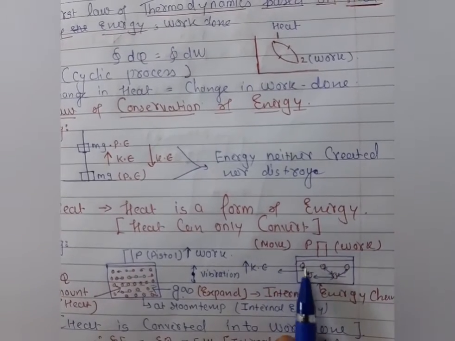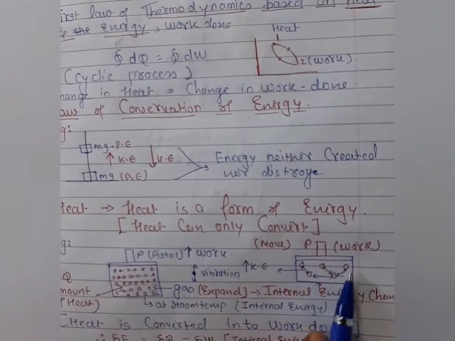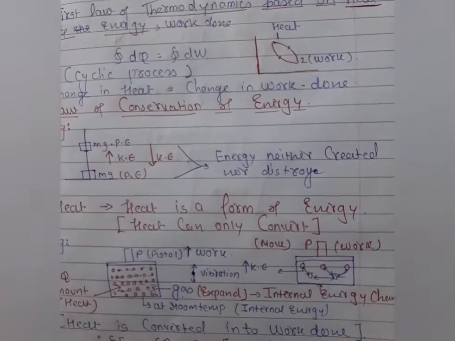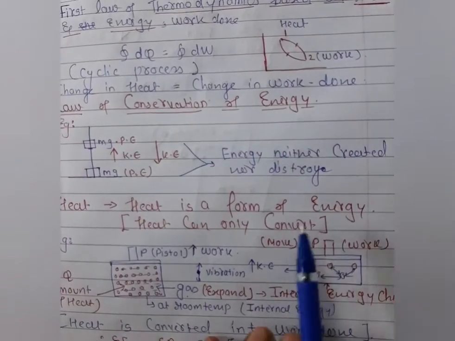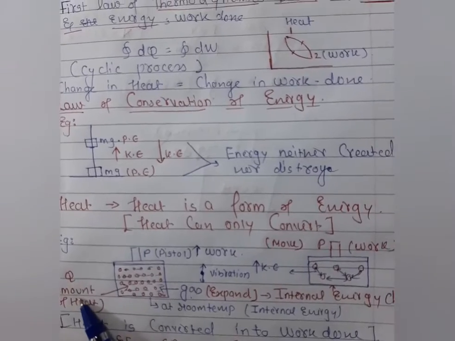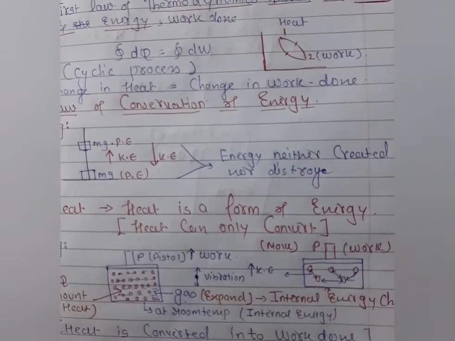It means all the molecules are now separated by some distance. We can consider this distance with the help of the amount of heat here. Then what happens, students?